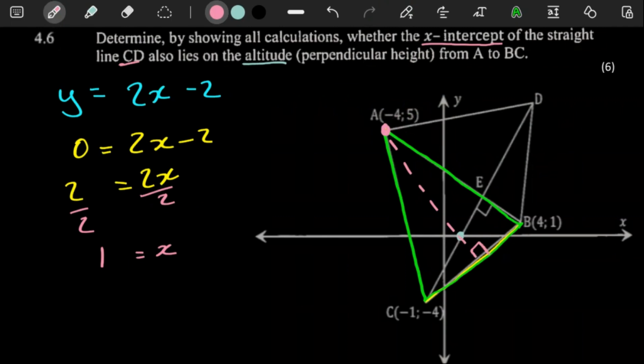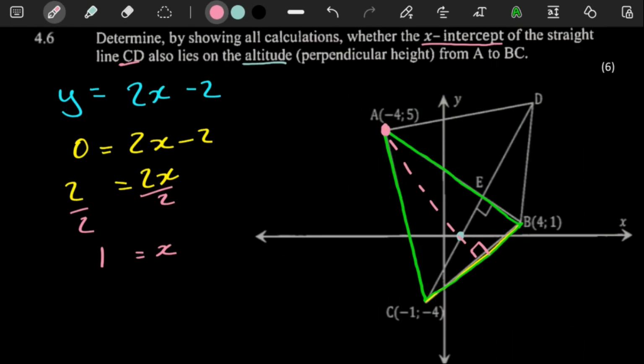Oh yeah, they did say it. They did say the perpendicular height. So that's the hint they gave us. They basically want us to figure out if the x-intercept is a point on the perpendicular height of the triangle ABC. Well, for 6 marks, getting the equation of the perpendicular height is not going to be difficult.